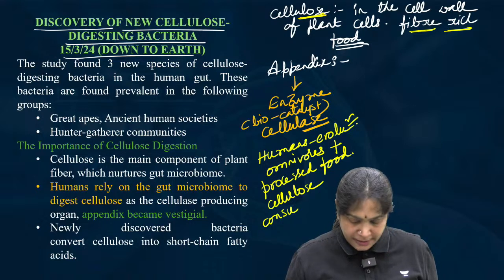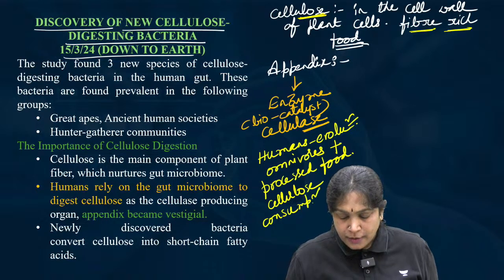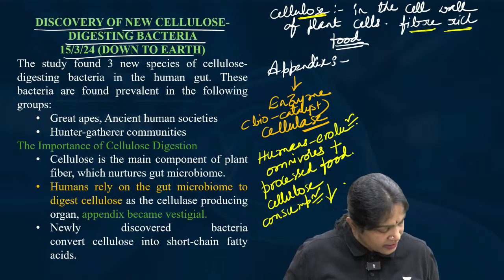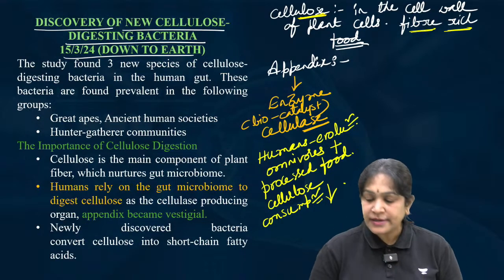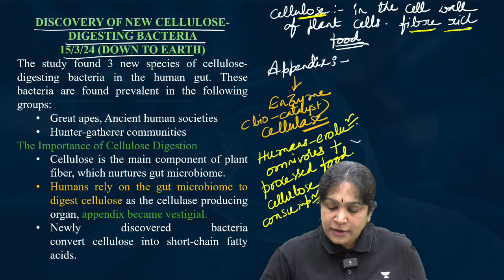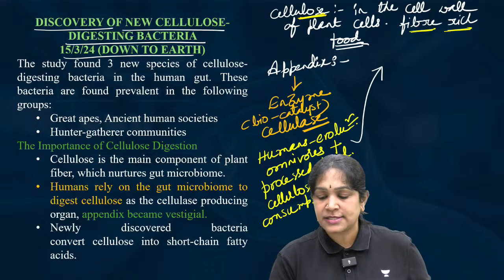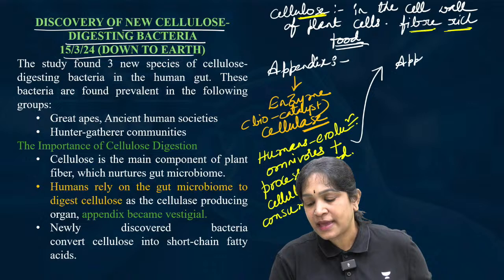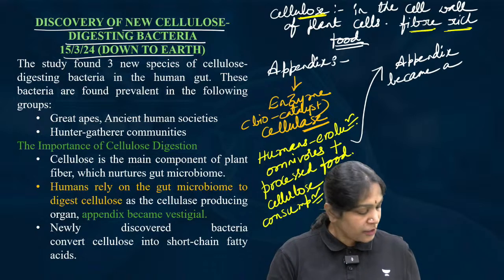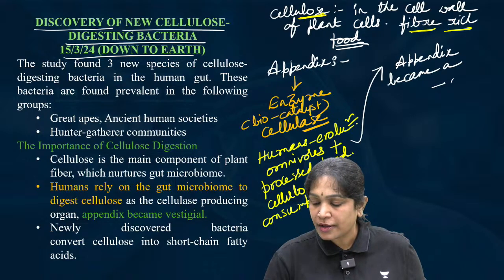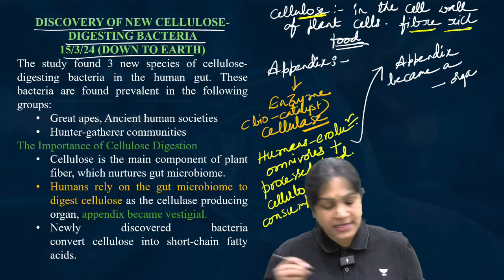Cellulose consumption decreased. Clear for all of you? Cellulose consumption decreased. Because cellulose consumption decreased, appendix became a, can you fill the blank? Dash organ. Appendix became a,